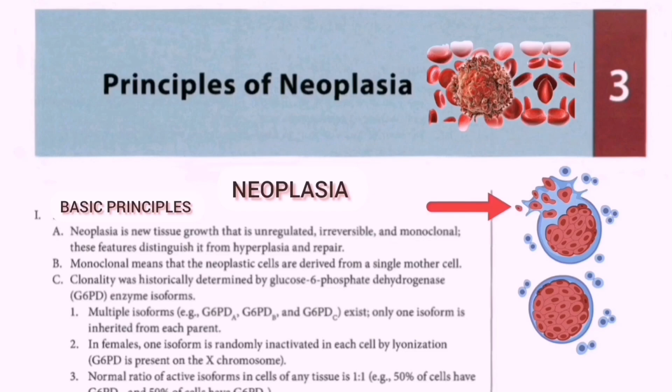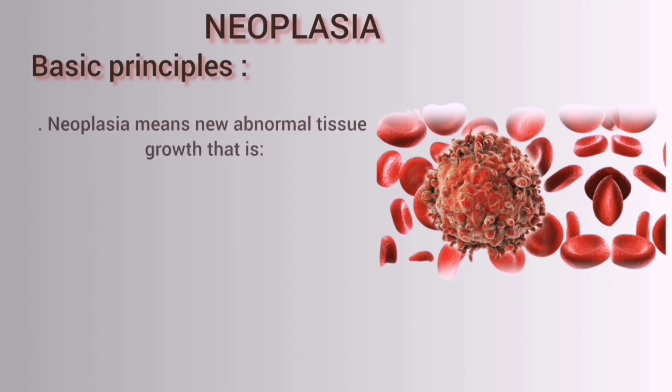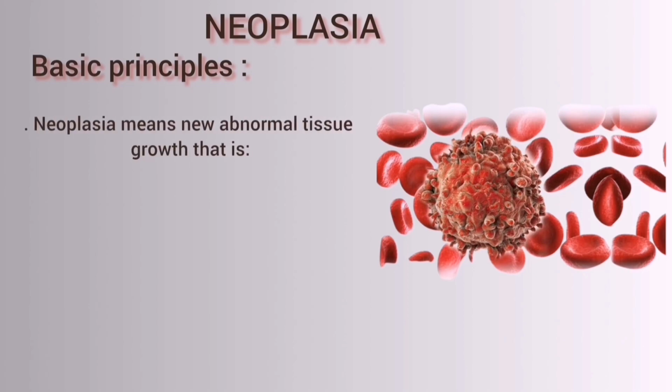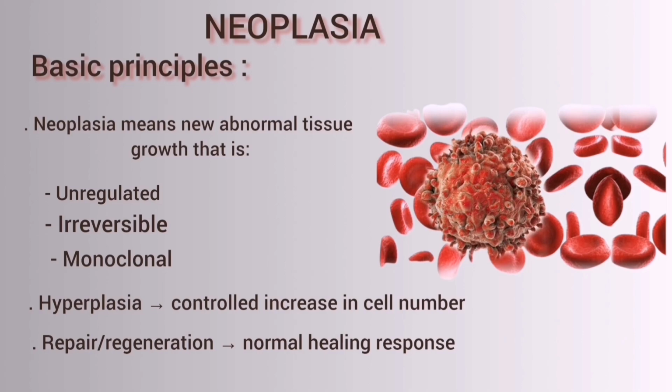Neoplasia. First of all, we will discuss basic principles in the topic of neoplasia. Neoplasia means new abnormal tissue growth that is unregulated, irreversible, and monoclonal. These three features help differentiate it from hyperplasia and from regeneration. As you know, in hyperplasia there is a controlled increase in the cell number, and in the repair or the regeneration there is a normal healing response.